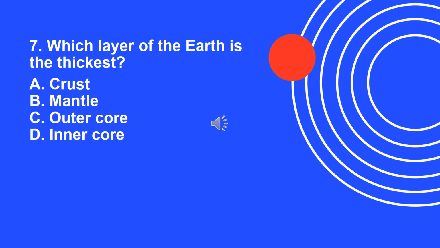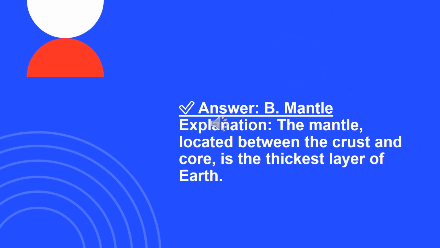7. Which layer of the Earth is the thickest? A. Crust. B. Mantle. C. Outer core. D. Inner core. The correct answer is letter B.